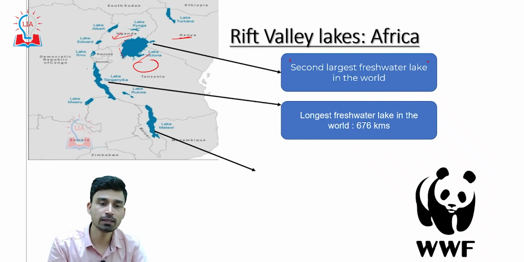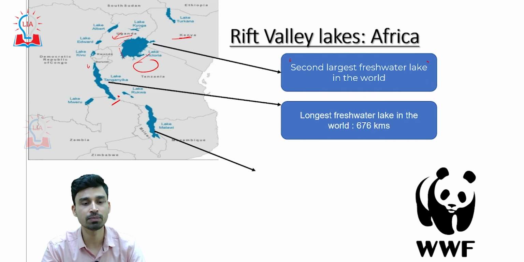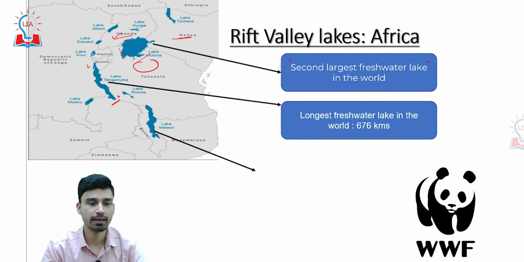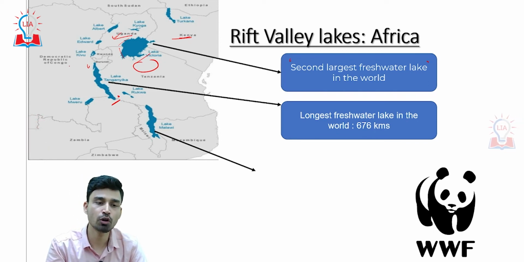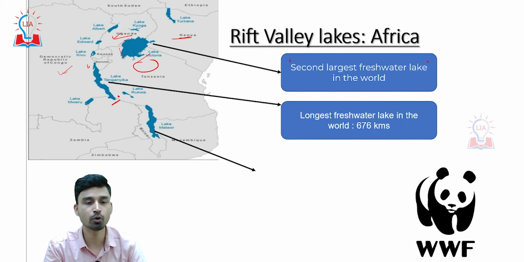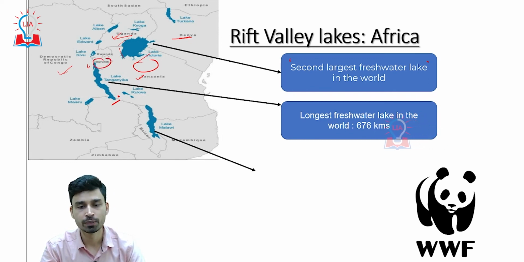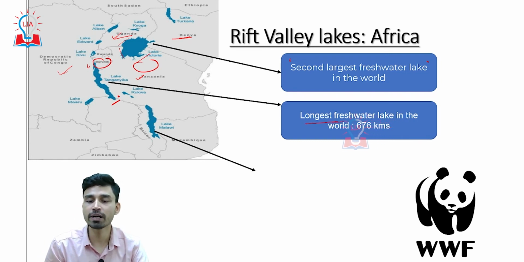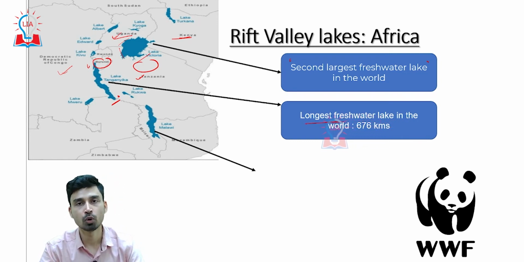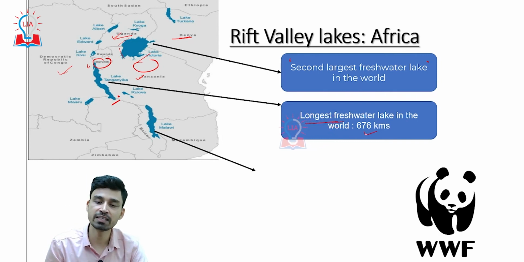After Lake Victoria, the other important lake that has developed in the Rift Valley region is Lake Tanganyika. Lake Tanganyika is, again, at the border of three countries. We have the Democratic Republic of Congo, on the eastern side we have Tanzania, and on the northern side it borders Burundi. The important point about Lake Tanganyika is that it is believed to be the longest freshwater lake in the world, with an overall length of 676 kilometers.